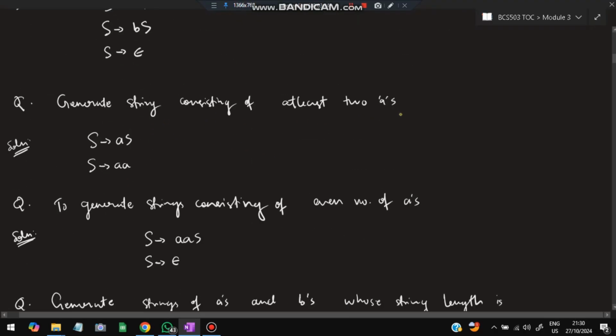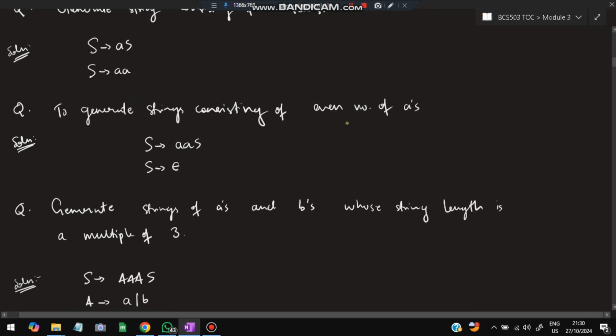Generate a string consisting of at least two A's. Two A's should be there at least, so the minimum string will be AA, so S goes to AAA followed by n number of A's. Next, generate a string consisting of an even number of A's. Here the number of A's should be even, so what can be the minimum string? 0 A's, 2 A's, 4 A's, and so on. So here I'll write S goes to AAS. If I substitute S as AAS again, 4 A's will be there. Again, if I substitute AAS, it will be 6 A's.